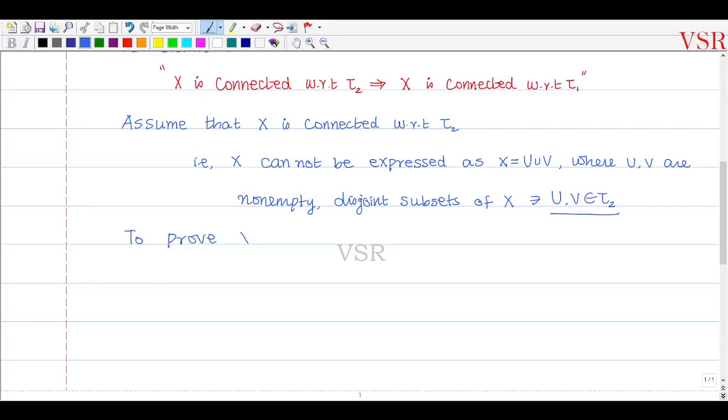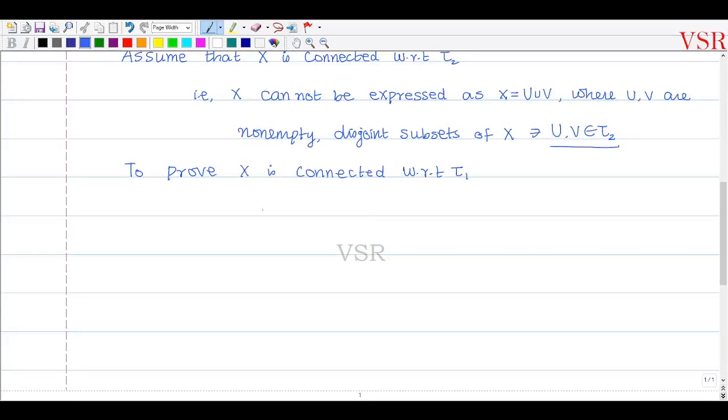X is connected with respect to tau1. Suppose X is not connected with respect to tau1.